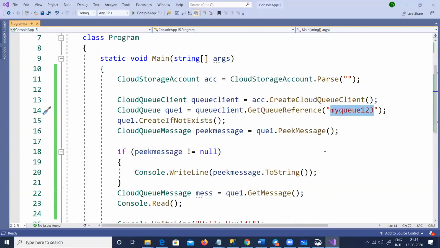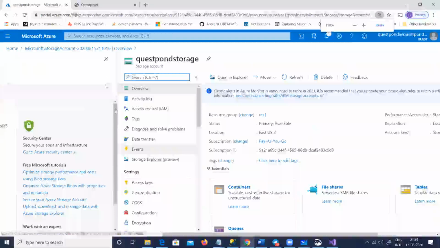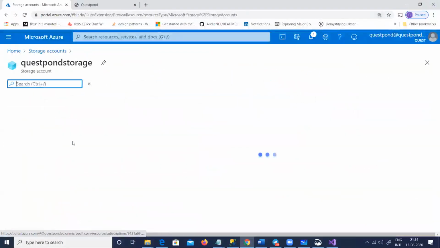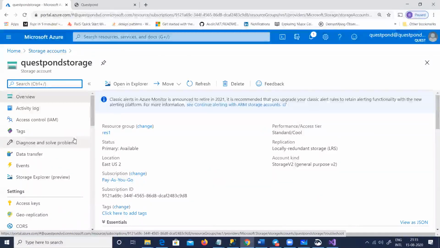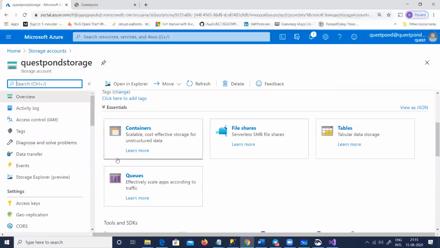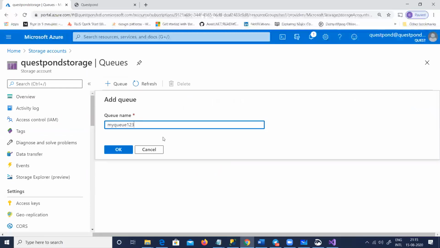Now let me go to this myq123. So let me create this myq123. You can see here, it has created the storage account, but inside this we need to create the queue. So I'm going to go to the storage accounts out here, Questpond storage, and over here let us create a queue. Now if you watch very closely, you can see here you can create a blob, you can create a file, you can create a table, or you can create a queue. So I'm going to say I want to create a queue. Let us give this queue name as the same as in the code, myq123.